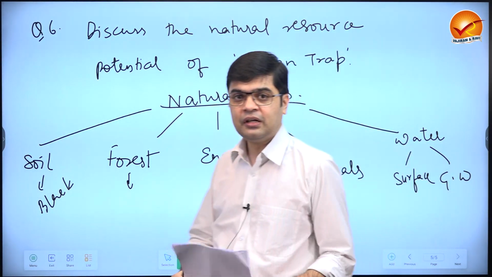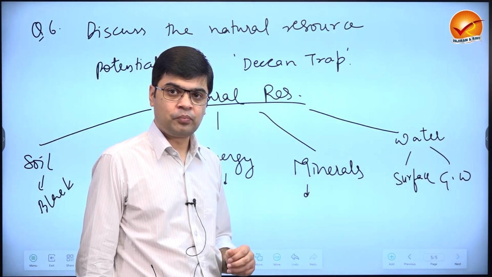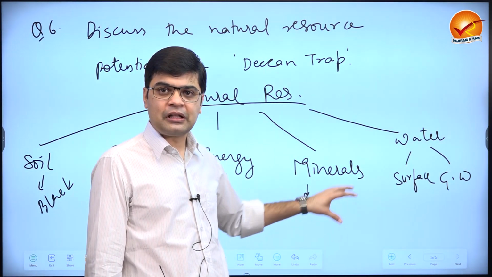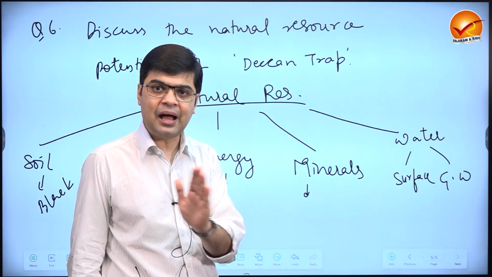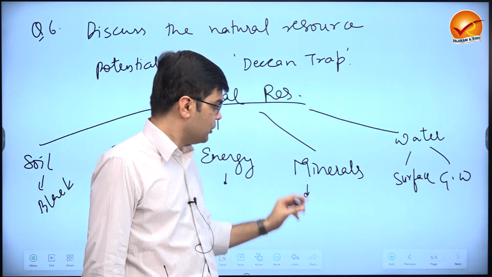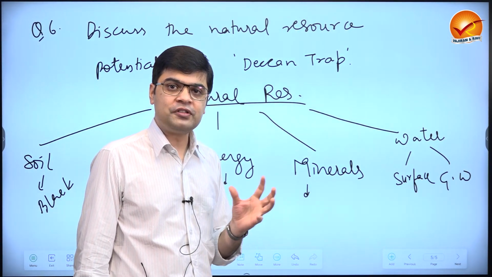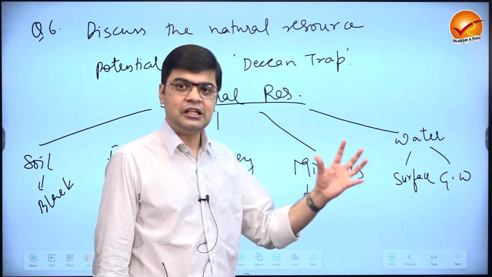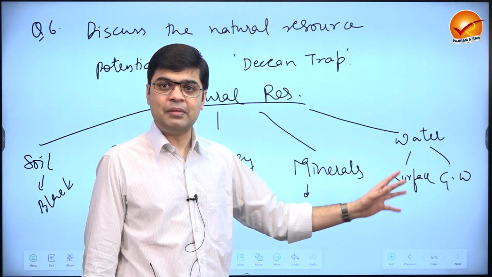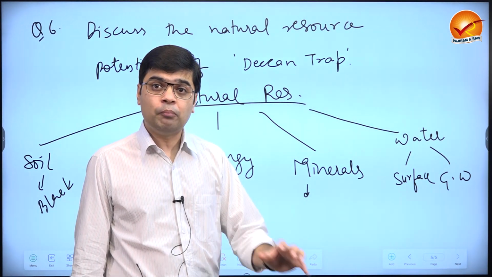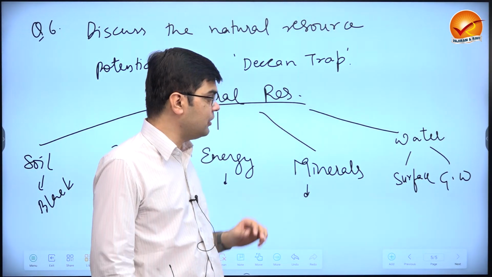Minerals, what are the minerals here? In the areas of Chandrapur, we have iron ore which is present. Take it. So we will not include the areas of Ratnagiri, areas of Sindhudurg where iron ore is present, because that is part of Western Ghats. Deccan Trap is not same as Western Ghats. Okay, so you will write about minerals like iron ore present in Chandrapur, or for example, limestone present in Yavatmal, Nagpur, Bhandara, or for example, kyanite present in this same area of Chandrapur, or even bauxite present in the regions around southern Maharashtra, Kolhapur. So this is what you're going to write.